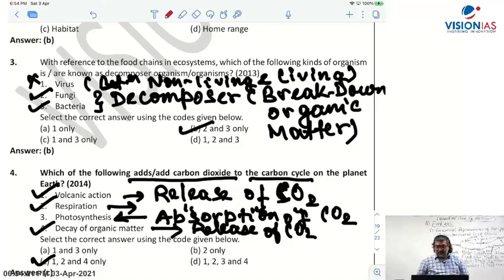Organisms, 2013. Fungi and bacteria, right? Right, fungi and bacteria. We have discussed in the classroom. The answer is 2 and 3 only.